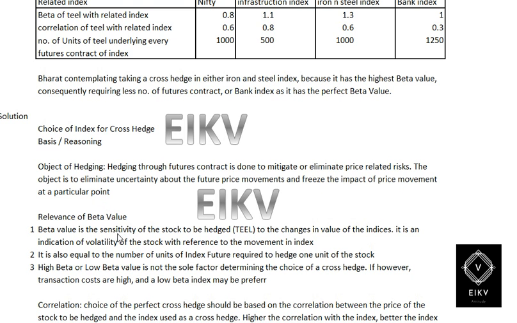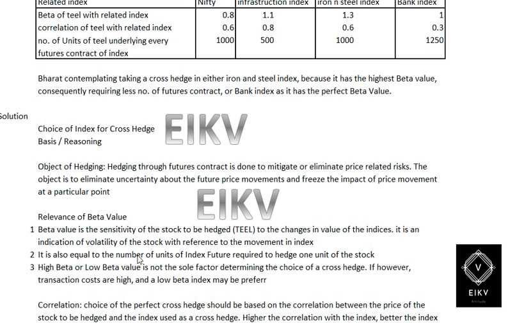Relevance of beta value. Beta value is the sensitivity of the stock to be hedged, that is steel, to the change in value of the index. It is an indication of the volatility of the stock with reference to the movement of the index.